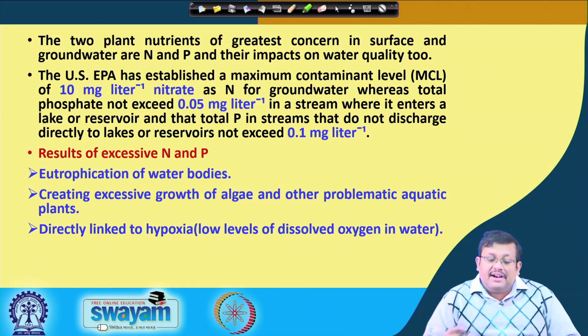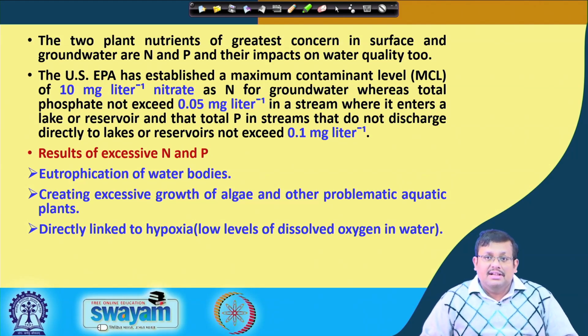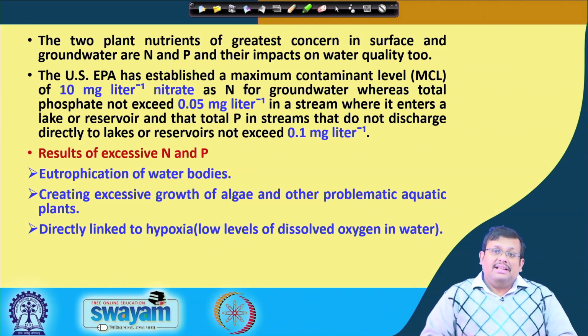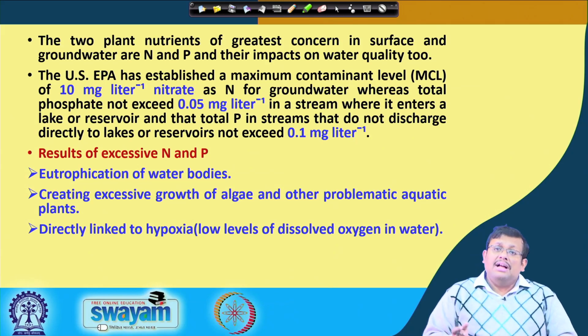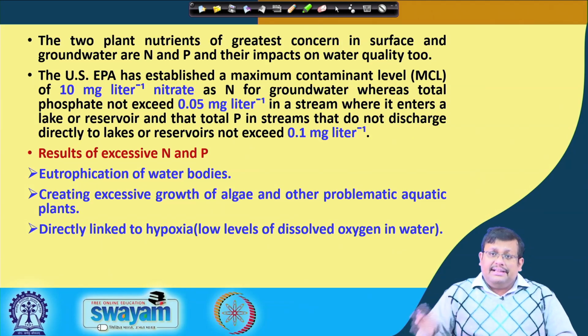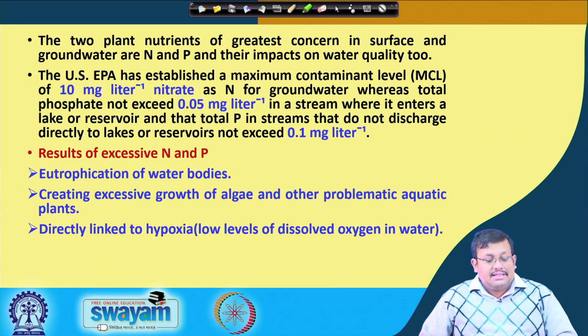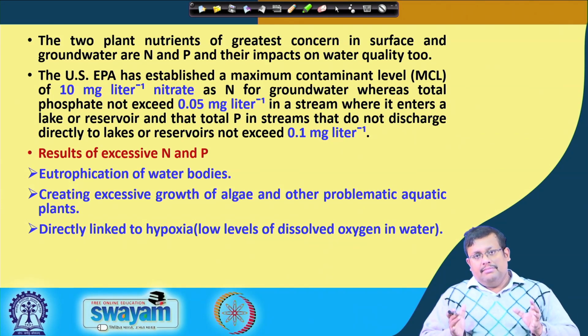So, these are different maximum contaminant levels set by the United States Environmental Protection Agency, because once these nutrients enter into the big water bodies, they create the eutrophication problem.